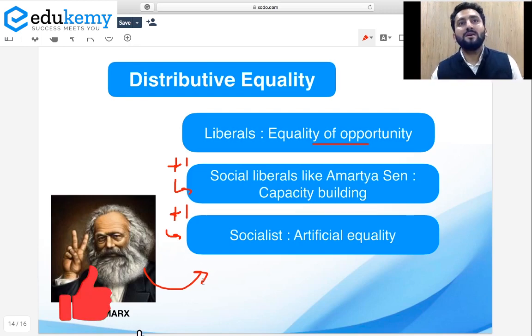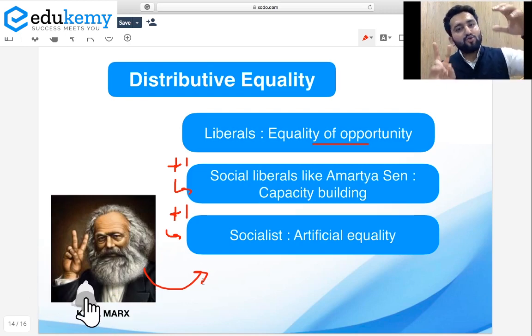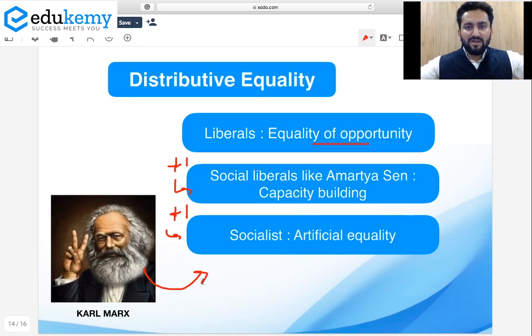At one time, discrimination will be at such a large extent that there will be two classes, capitalists and workers. Capitalists, the industrialists will keep on gaining money, and there will be workers who will not be having enough to sustain. They will be just struggling, because population is such that capitalists will be having choice whether to keep them on job or remove them, and that is why they will work as a slave actually. And considering the difference, the inequalities, haves and have nots, then there will be a revolution. Through this revolution, finally will create artificial equality.